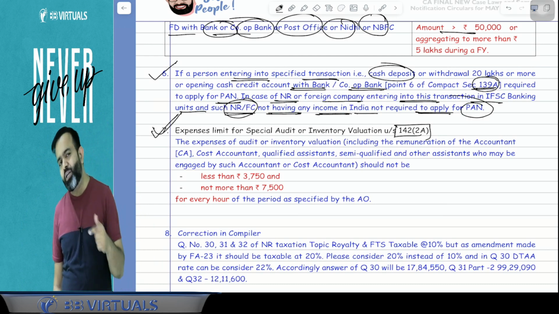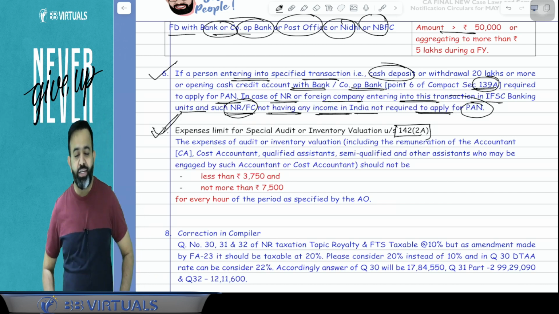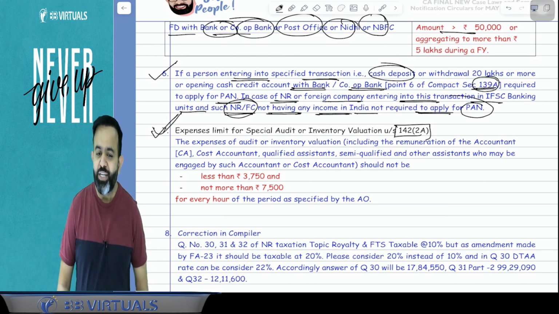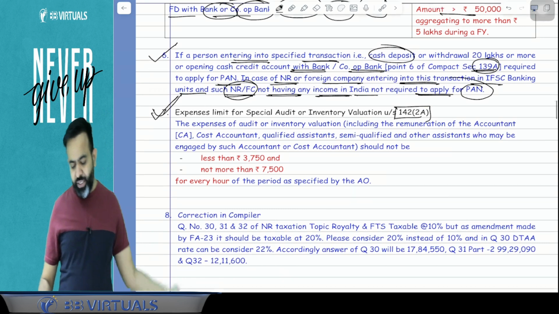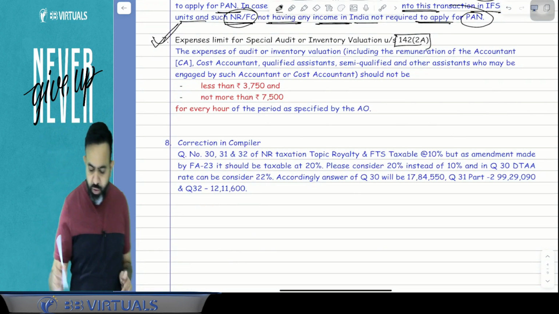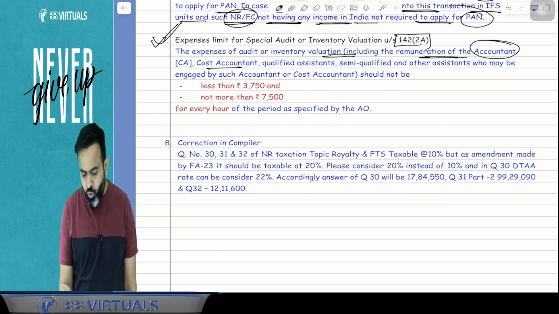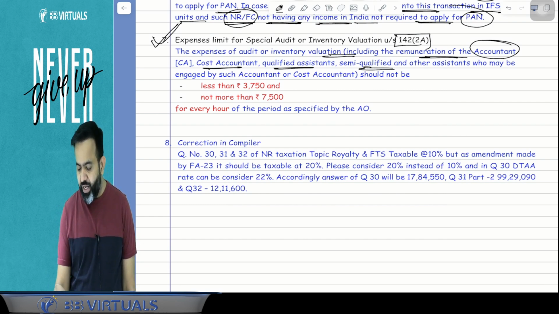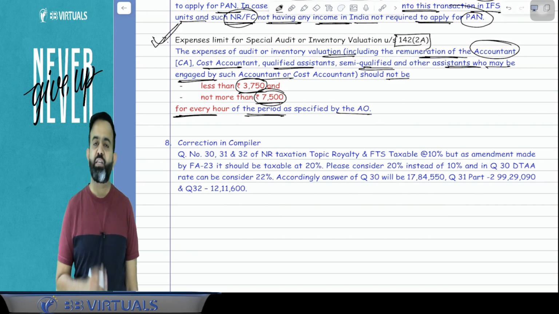Now the question is, sir, what will be the remuneration of the chartered accountant or CMA or any article or audit assistant who helps in the special audit? What will be the minimum and maximum remuneration? So here, one limit is given. Try to understand. The expenses of audit or inventory valuation, including the remuneration of the accountant or cost accountant or qualified assistant or semi-qualified or any other assistant engaged by such accountant or cost accountant, should not be less than 3750 and not more than 7500 for every hour of the period as specified by the AO.